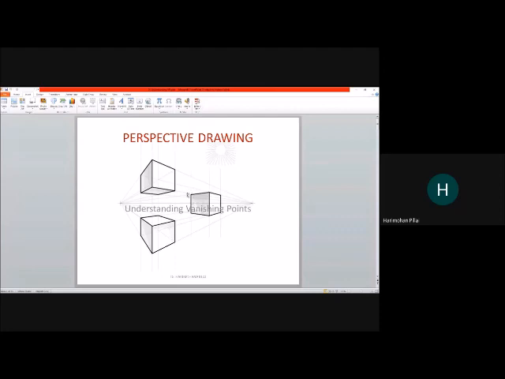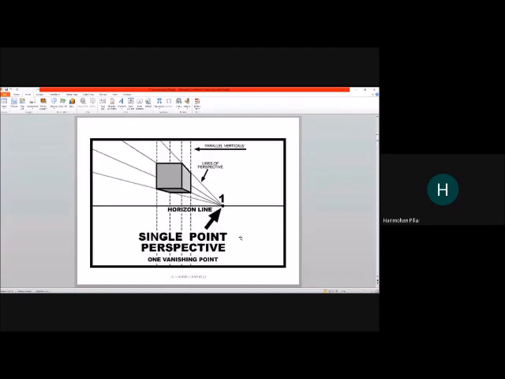That all the vertical lines of the cubes are parallel to each other, but all the horizontal lines are not parallel. They are all vanishing at either the vanishing point on the left or the vanishing point on the right. So this is the principle of drawing perspective. You can draw what is known as a single point perspective when there is only one, and this is the way a cube will be seen above your eye level, using a single point.